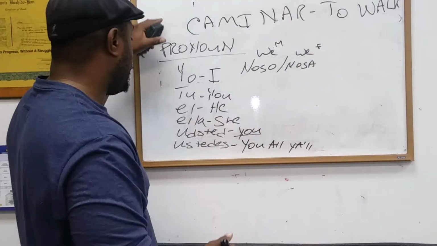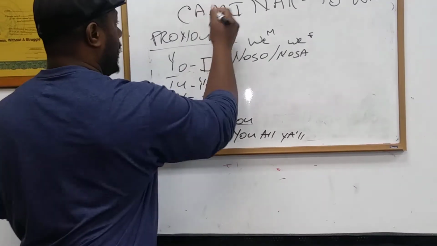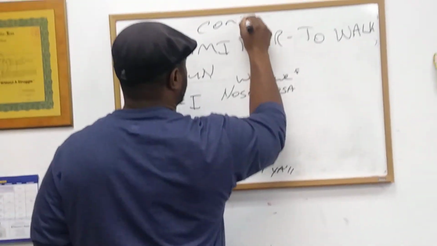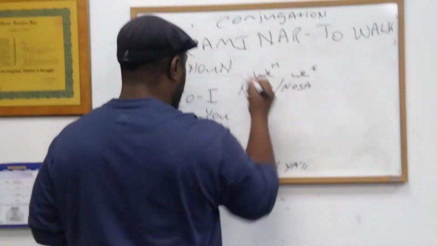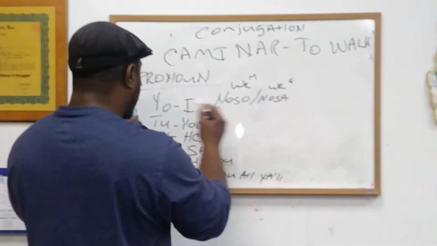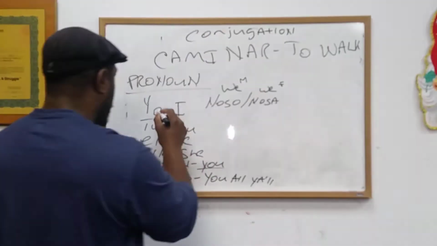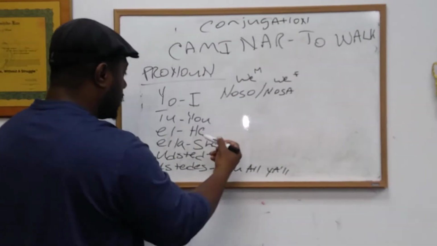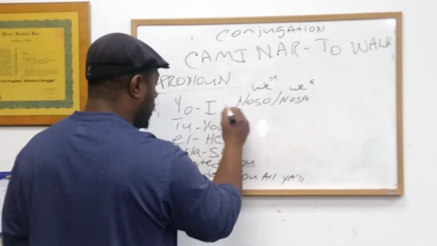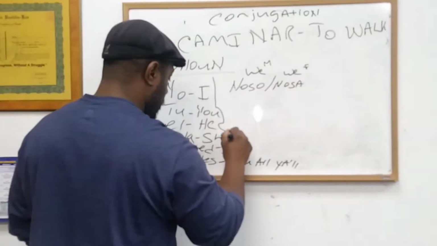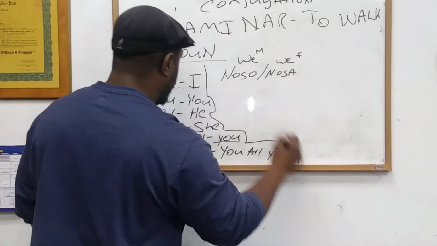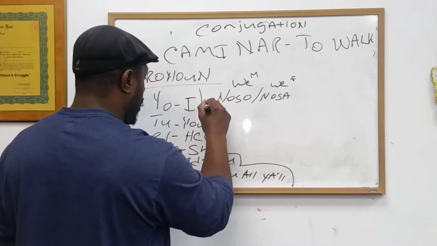So when you conjugate a verb, right? So right now we're doing conjugation. When you conjugate a verb, you supplement these pronouns with endings, right? So the ending to yo is o.